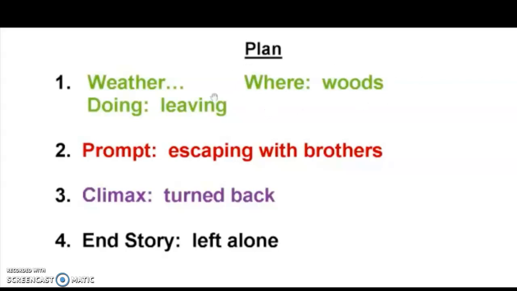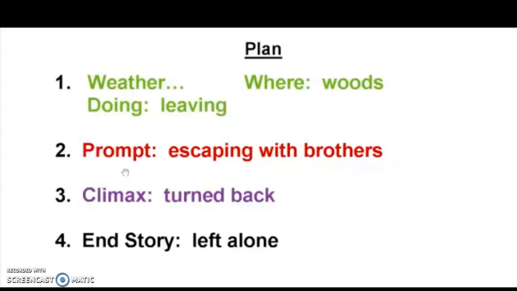Look at where she is, and now you're going to tell what she's doing there at the beginning of the story. I've written that she's leaving. Fill in what she's doing at the beginning of the story where you have just said that she is. Is she ironing for her slave master? Is she packing for her escape? Fill in what she was doing at the beginning of the story now.